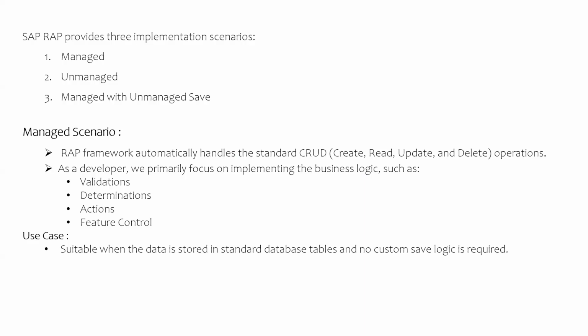For example, validations, determinations, actions, authorization control, feature control, etc. We prefer this approach if we want the framework to take care of everything. We will use this scenario so that we can focus on other operations. CRUD operations will be taken care of by the framework in our application.